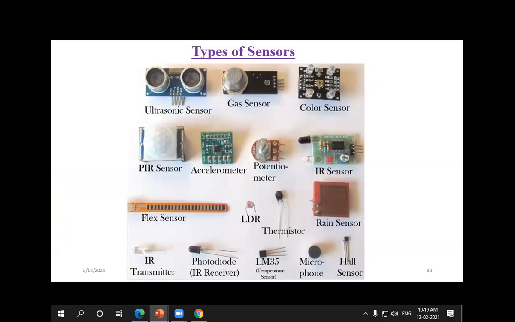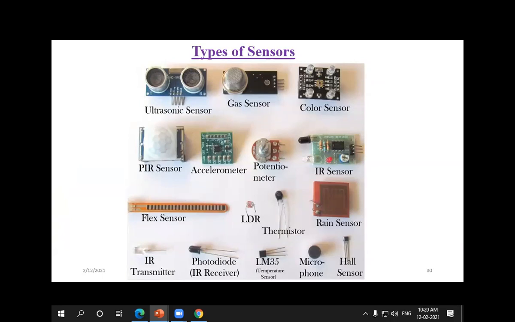I have put only a few sensors because n number of sensors are available, but I have shown only a few for reference, and we will see in the hands-on session how the sensors function and how the operations go.